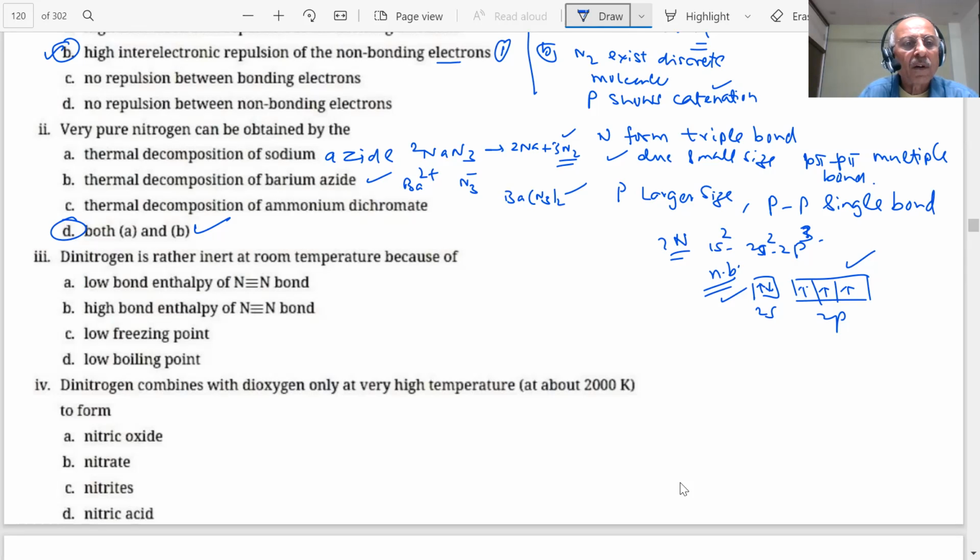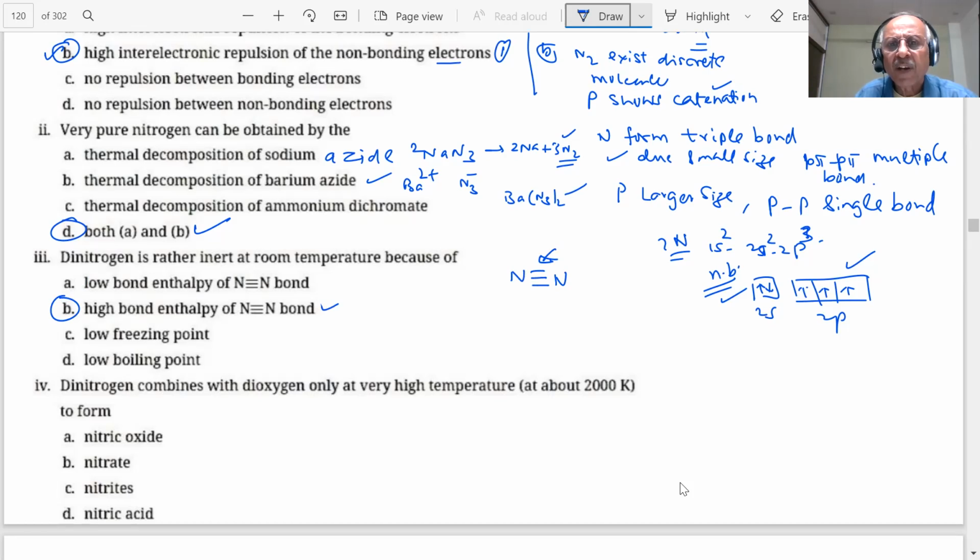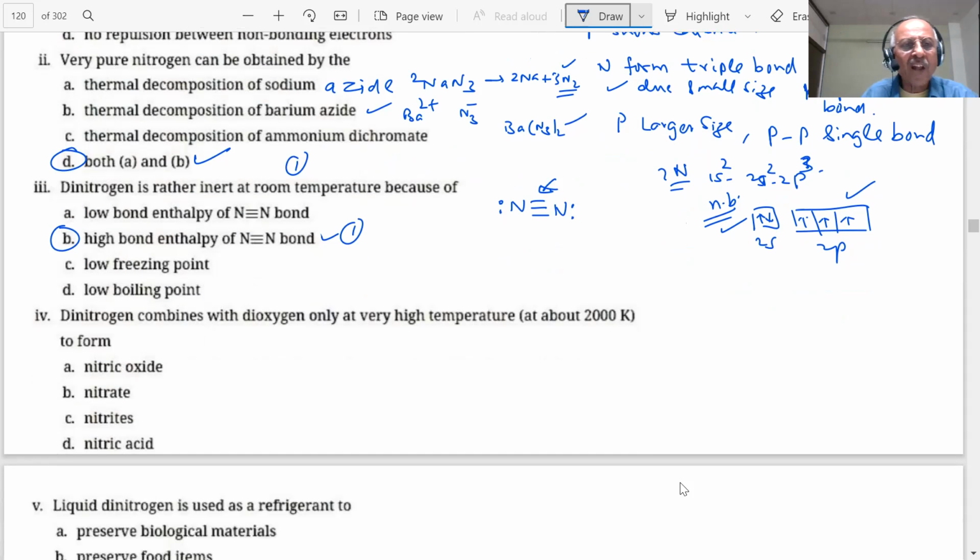Yes, because nitrogen has a triple bond, student, the energy required to break it is very large, so it will remain inert. The bond enthalpy of nitrogen is very high. That is the correct answer. You are getting 1 mark, student. Okay, coming to the next question.